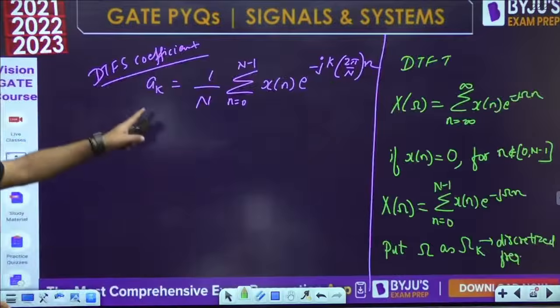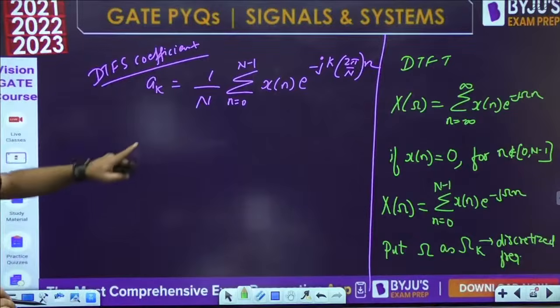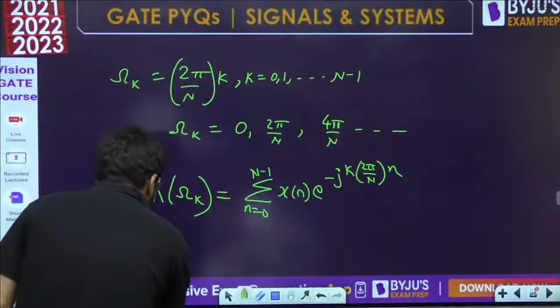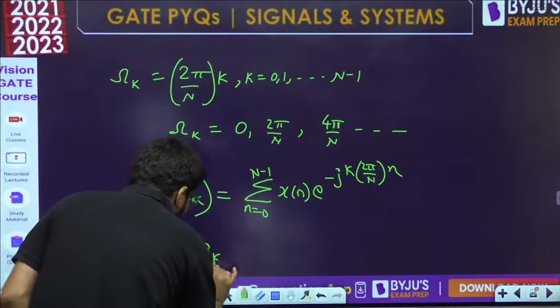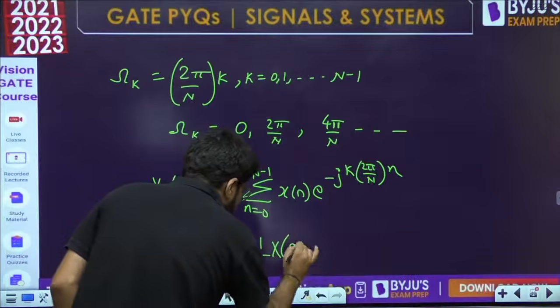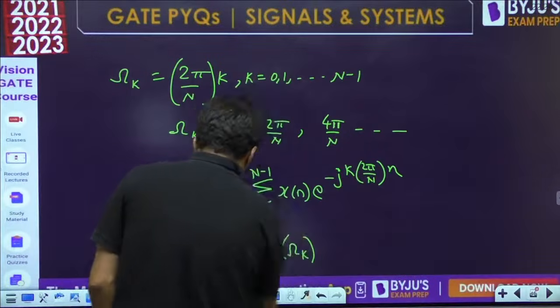Just multiply by 1/N and you will get the Fourier series coefficients. That means the Fourier series coefficient a_k is 1/N times X(ω_k).